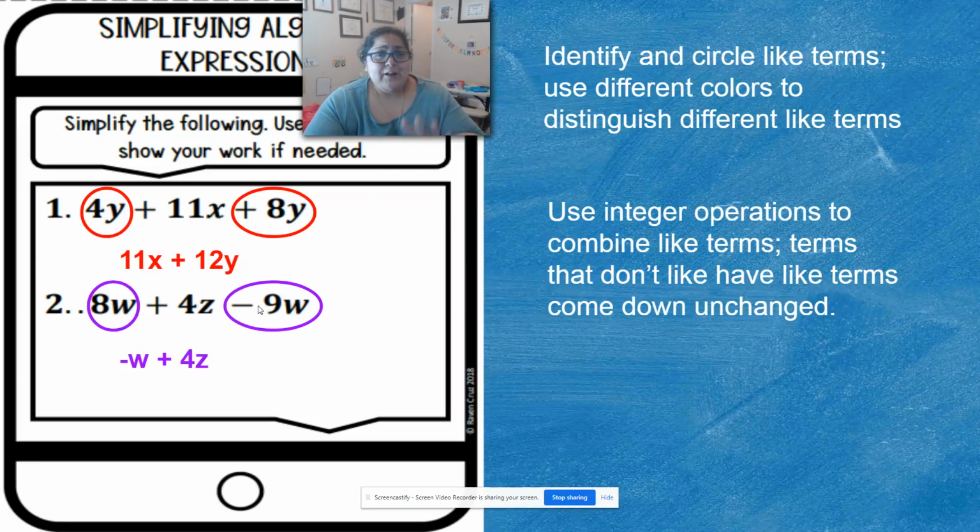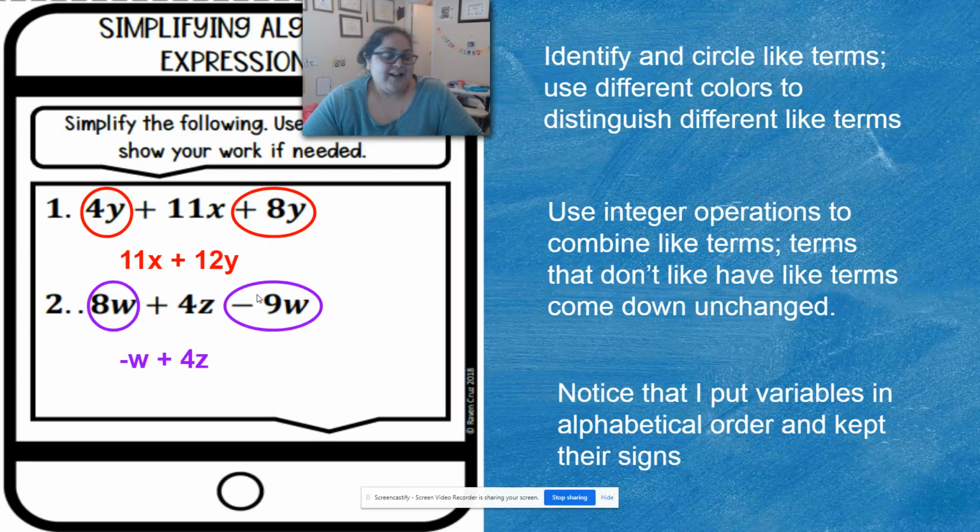Now, I know that you're going to be like, wait a minute. You just said negative 1. Why is there not a 1 in front of it? You remember from last year or in 7th grade, I'm not sure in which grade, they told you that the 1 is imaginary. So we know that it's there. We just don't write it. Now, if a 1 wasn't there, then that means I would have a 0. I wouldn't have a letter. So if there's a letter, there's a 1 in front of it. If there's no letter, that means that there's 0 of that letter. So when there's 0, we don't put a letter down. And like I said, notice that I put it in alphabetical order and I kept their signs.